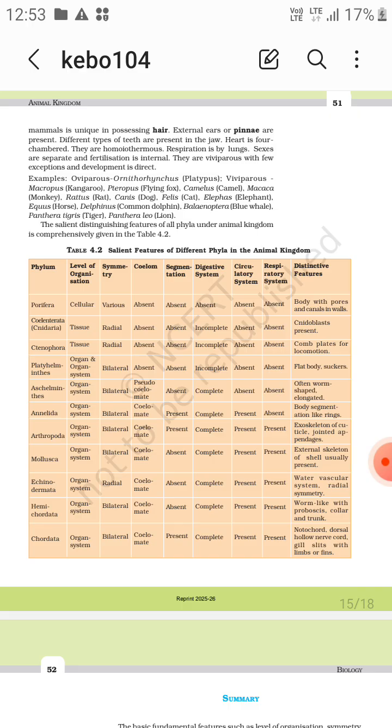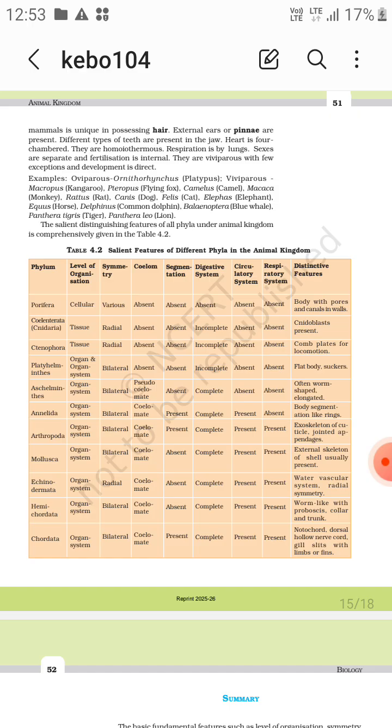Now from Aschelminthes it is complete, a well developed alimentary canal with a muscular pharynx, right? So in Arthropoda it is complete, in Annelida it is complete. Now from everything it is complete. So digestive system, that's one.